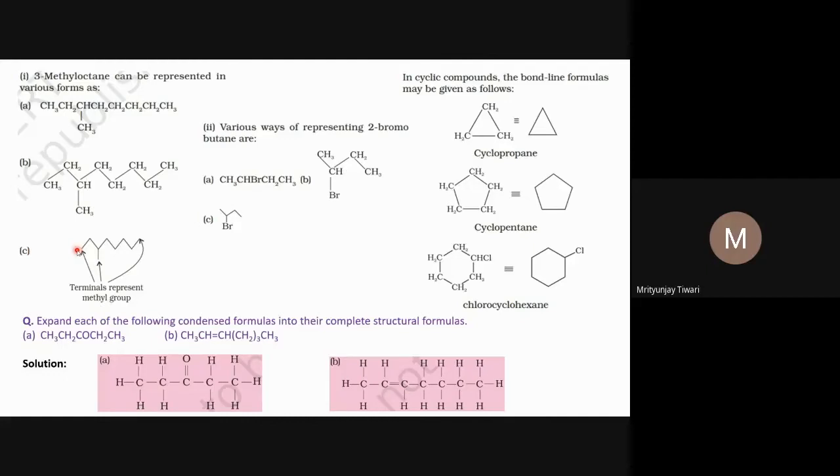And you should understand saturation. Saturation means all the tetravalency of carbon is completed because of CH bonds; such organic compounds are called saturated organic compounds. And if all the valency of carbon atoms is not completed by single bonds, then such compounds are called unsaturated compounds.